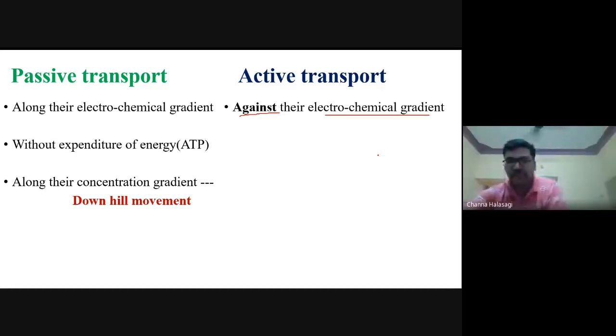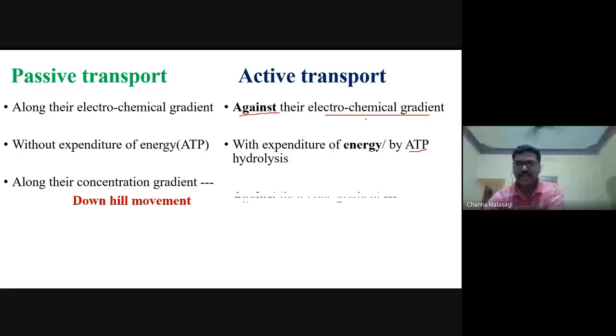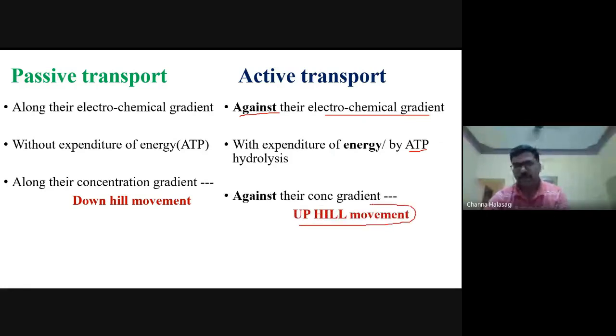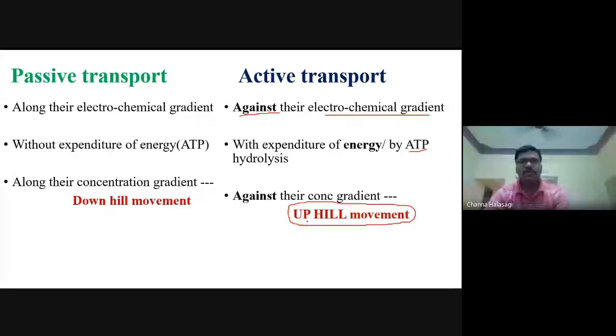So energy is coming in the form of what? ATP. That is, ATP is hydrolyzed to high energy phosphates and ADP, and that high energy phosphate is used for the transport of the solutes against their concentration gradient. Therefore, this is called uphill movement. Okay, uphill movement of the solutes here. Did you get the difference between active and passive? Did you follow? Yes, sir.